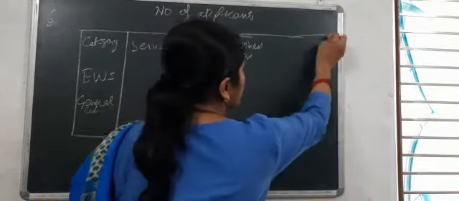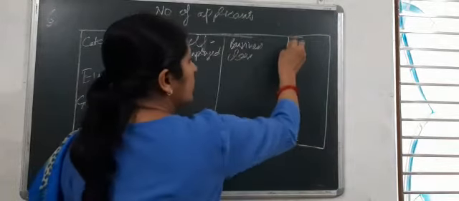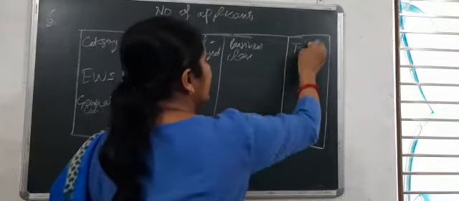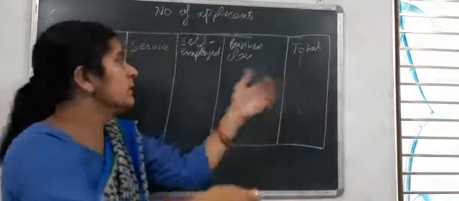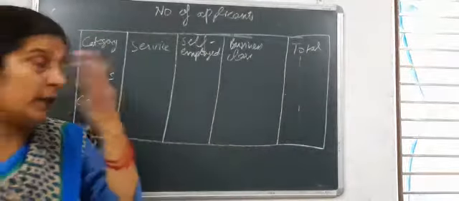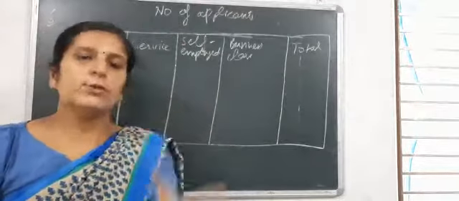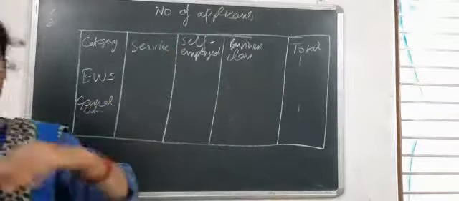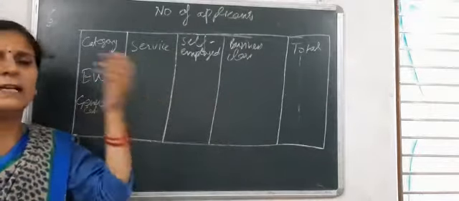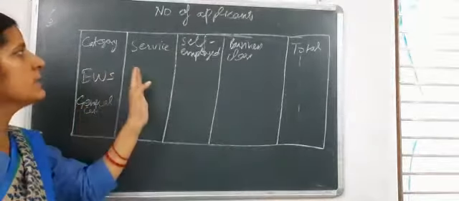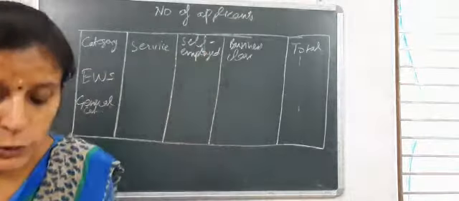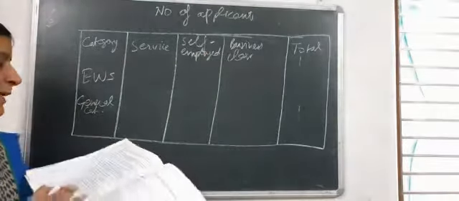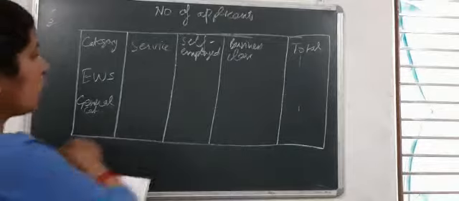In the last we can take the total, because the total makes it easy. Many times the total information is given for two and the remaining we have to calculate. So it is better to take the total in every question, the grand total also. Here there are no male and female, so you can easily write service, self-employed and business class.